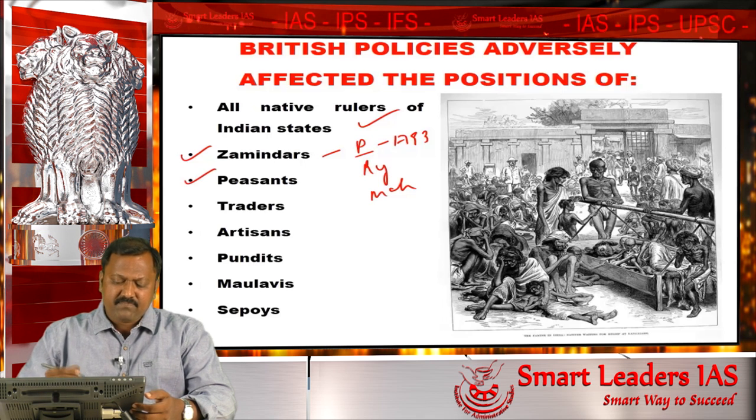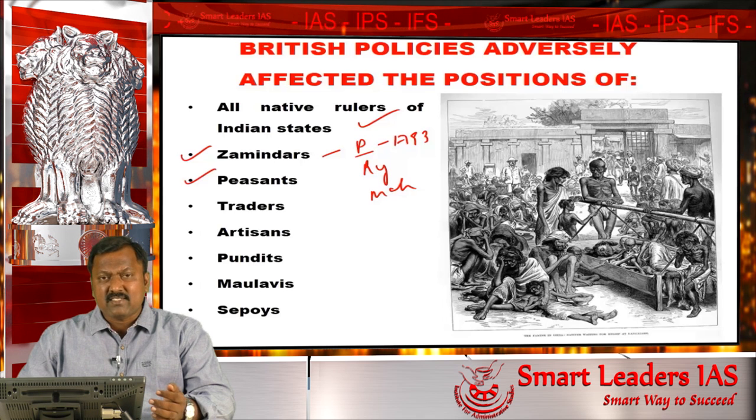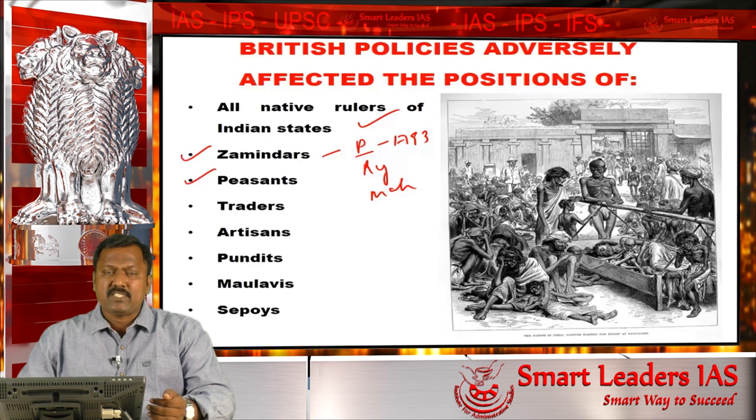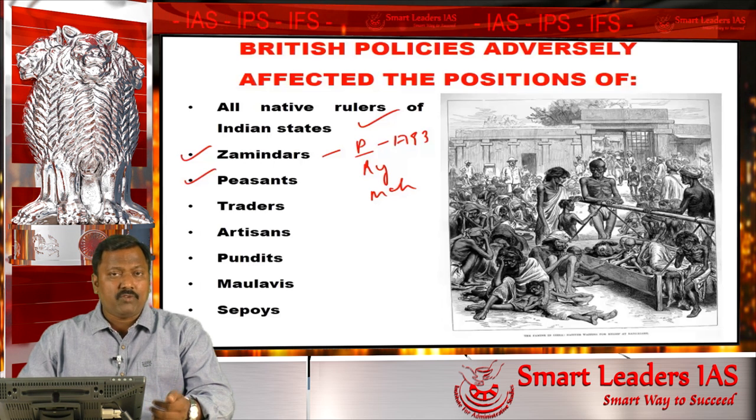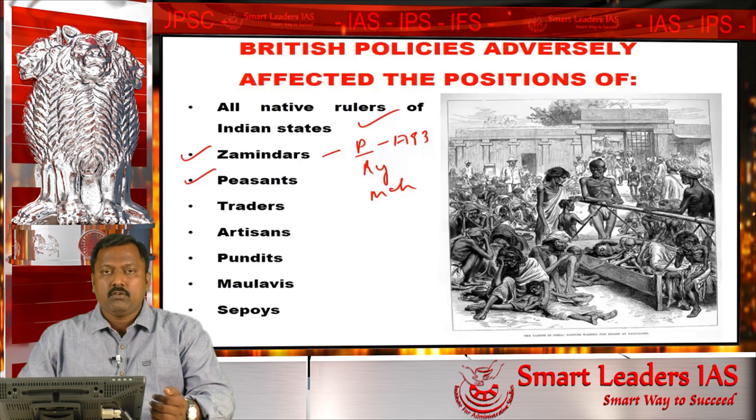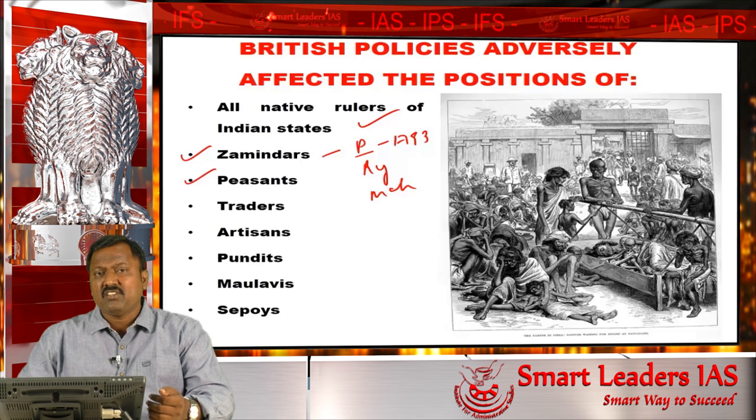Next we have peasants. During the time of the British, the land revenue settlement essentially reduced the role of the peasant from being one of the owners of the land to the position of a peasant at will. During the time of the British, most of the peasants lost their traditional rights.